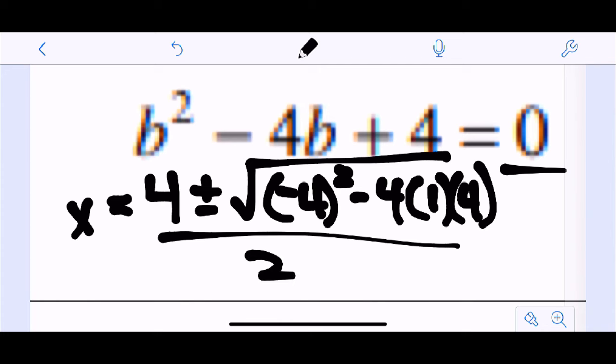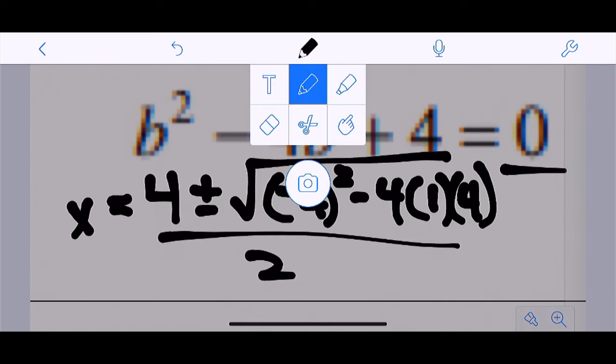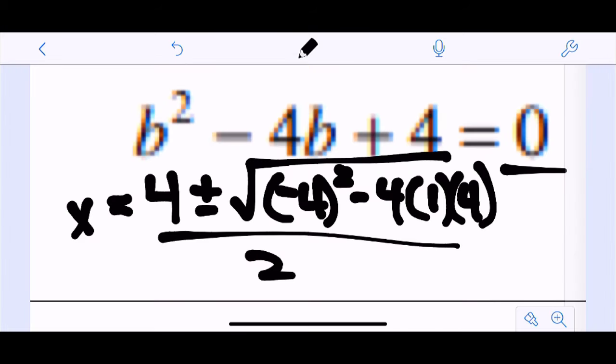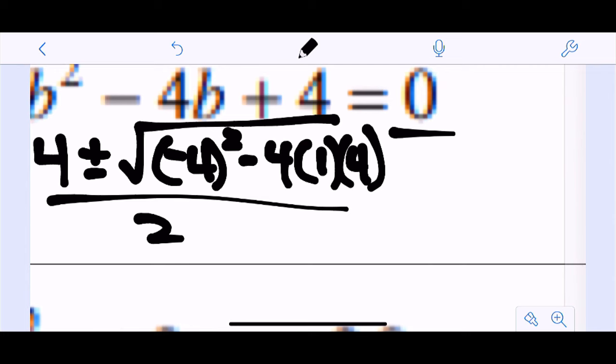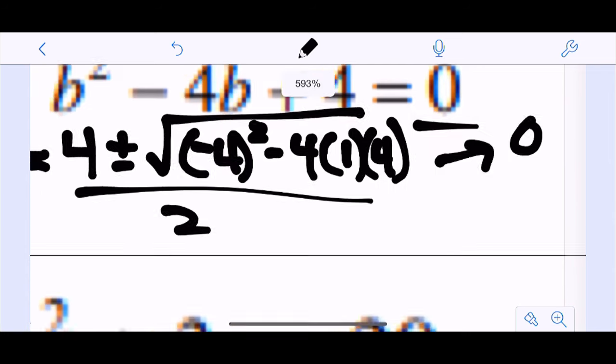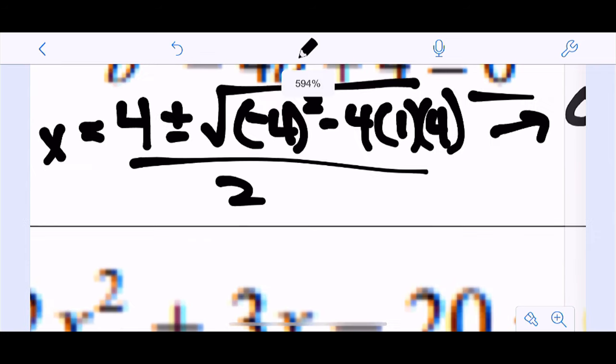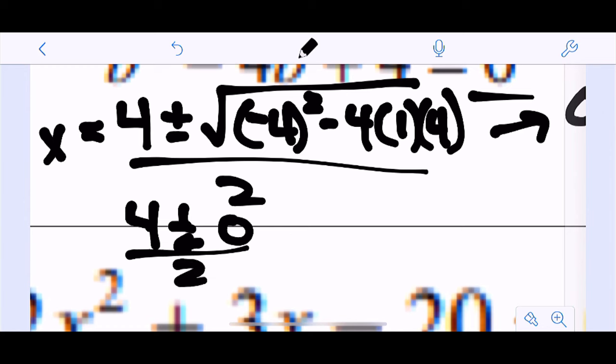So now let's actually start by looking at the discriminant here. So this thing under the radical. So that's 16 minus 16. So your discriminant there is 0. So this would come out to be 4 plus or minus 0 over 2. And notice, 4 plus 0 is 4. 4 minus 0 is 4. Guess what? This only has one solution because the discriminant is 0, and it's just 2. So x equals 2 is your solution.